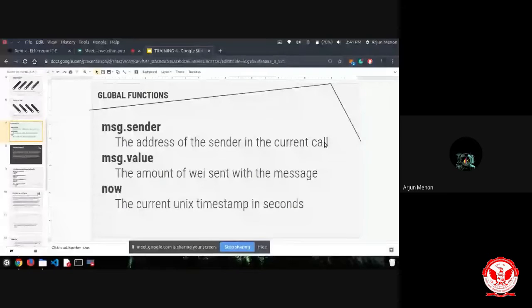There are other important global functions, and one of them is now. This function returns the timestamp when the last block in the blockchain was created. So we will get to know the block creation rate and the last block created time. The block creation rate in Ethereum is approximately 12 seconds, which we already discussed. The timestamp returned will be approximately 15 to 30 seconds prior to the current time.